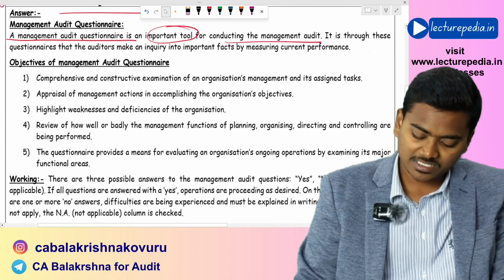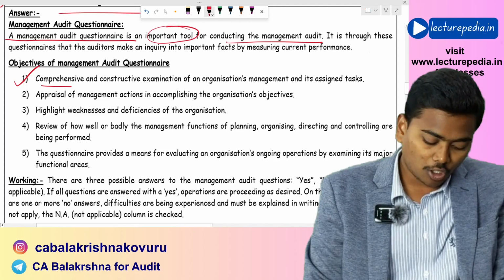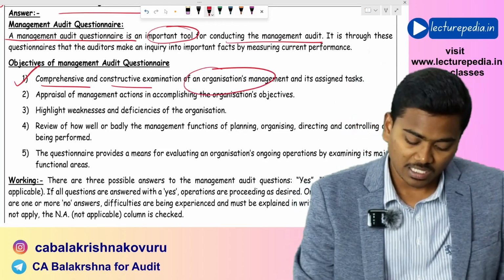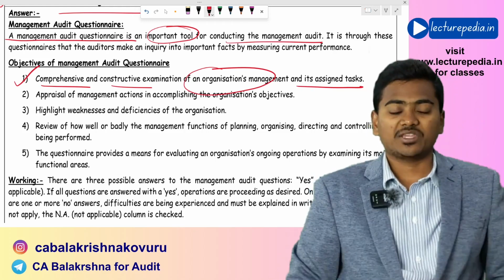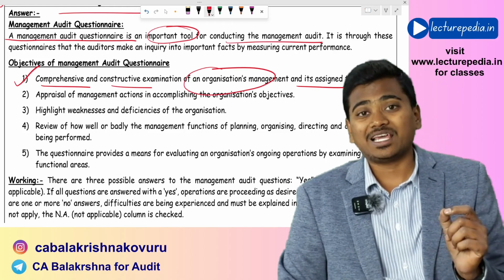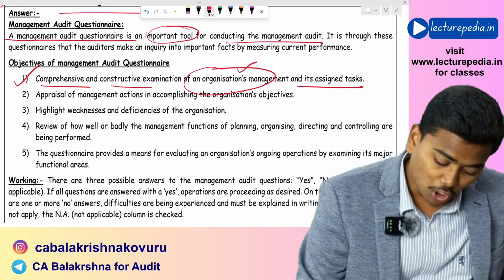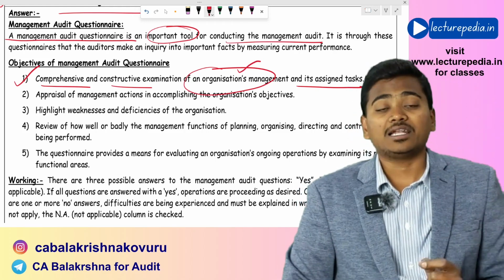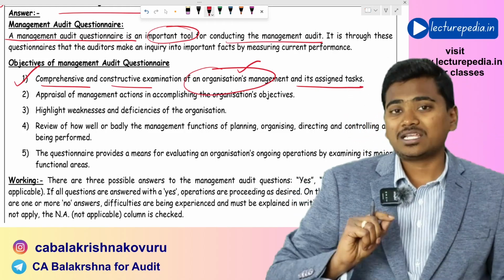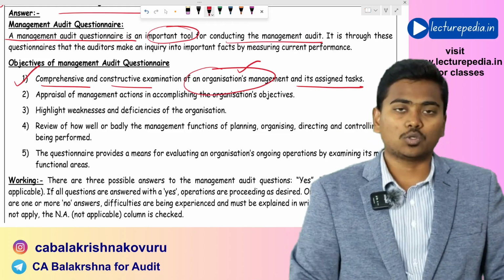Basically, it has some basic objectives like comprehensive and constructive examination of the organization's management and its assigned tasks. With the help of this questionnaire, you can examine the organization's management and the tasks that have been assigned to the management, whether they are working properly to achieve those goals.